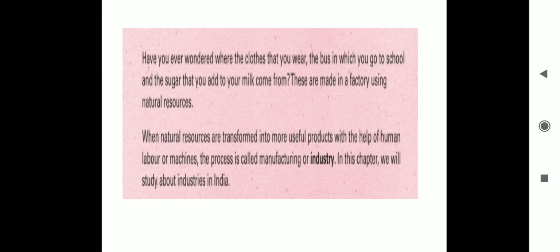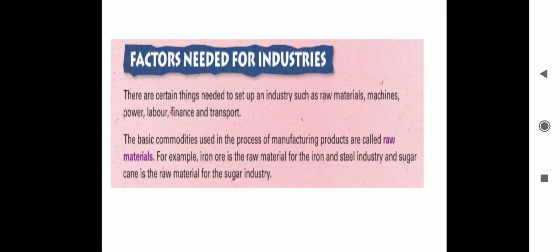Now, factors needed for industries. There are certain things needed to set up an industry, such as raw materials, machines, power, labor, finance, and transport.